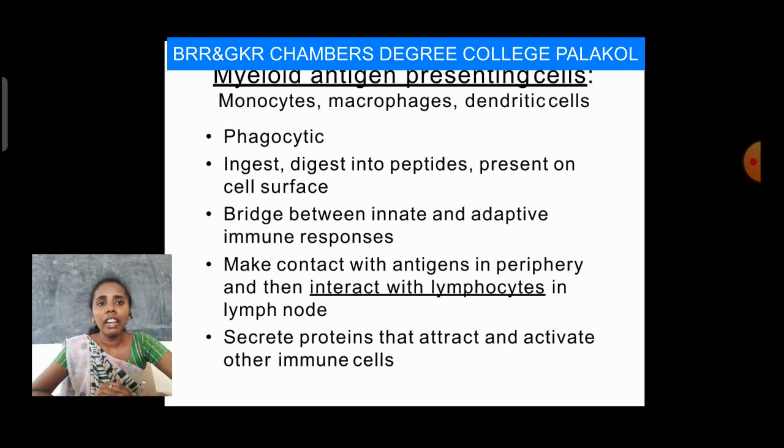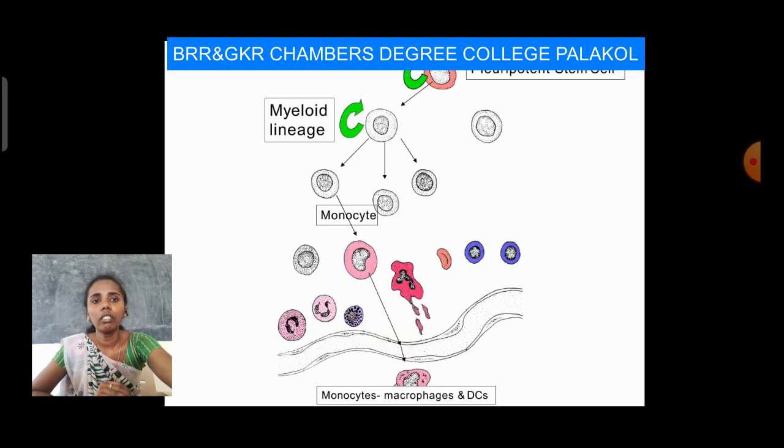Coming to here, pluripotent stem cells give rise to the myeloid lineage. The myeloid lineage produces monocytes, and monocytes produce macrophages. The last one is the macrophage, and these are monocytes, and the producer cell is the myeloid lineage, which comes from pluripotent stem cells.